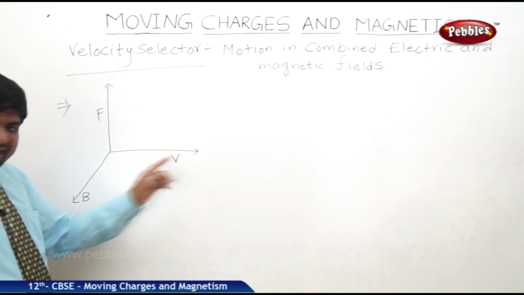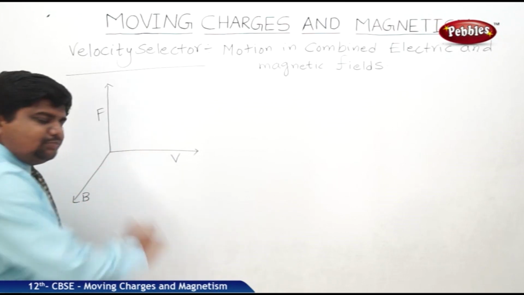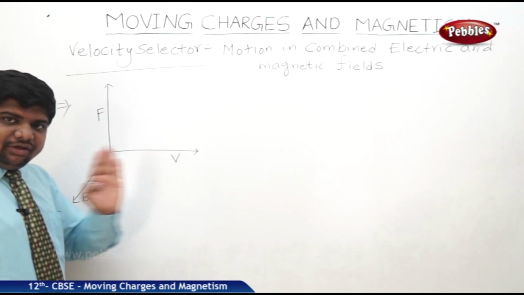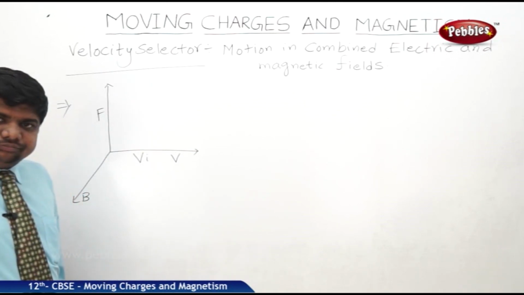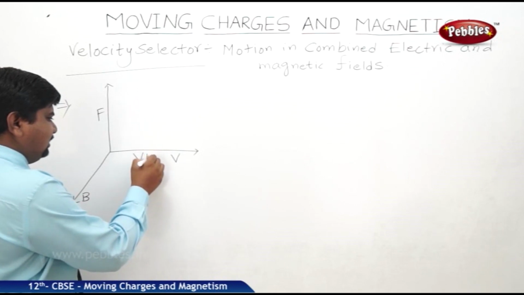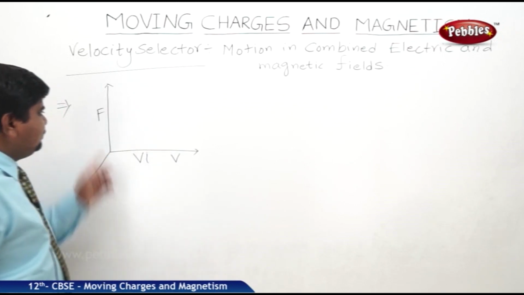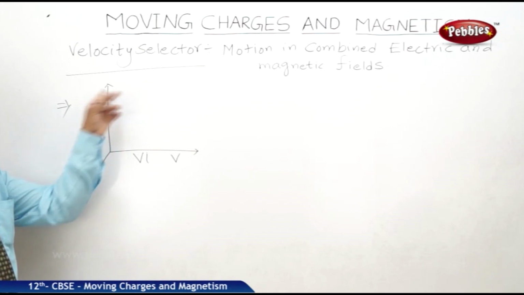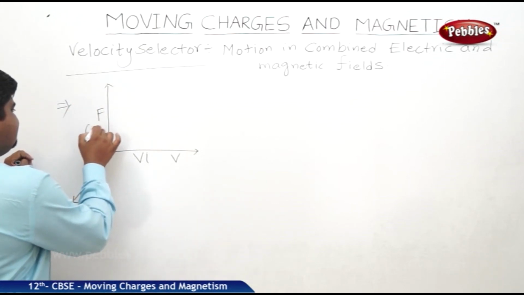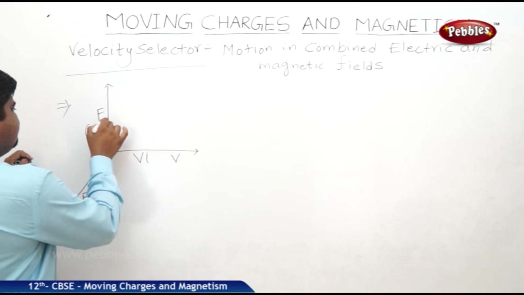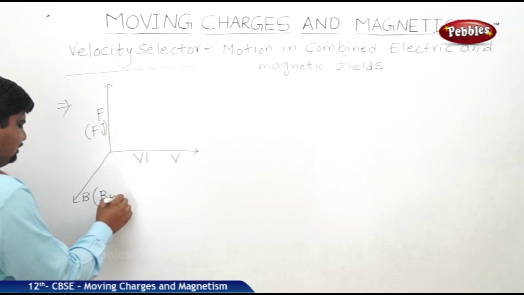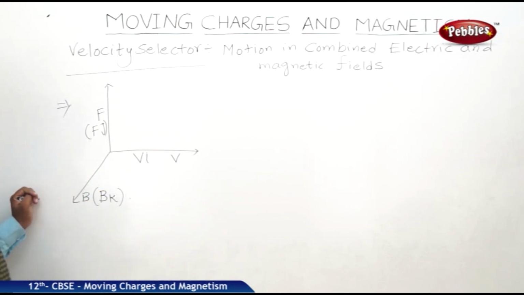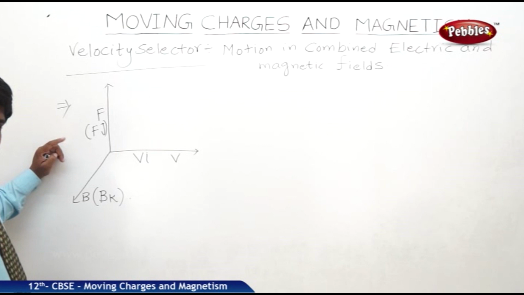V is along the x-axis. Therefore, it is the x component of the velocity. What is the unit vector along the x-axis? i. Therefore, we can write this is V i. F is along the y-axis, so we can write it as F j. B, B k. So these are the resolution of the force, velocity and magnetic field.